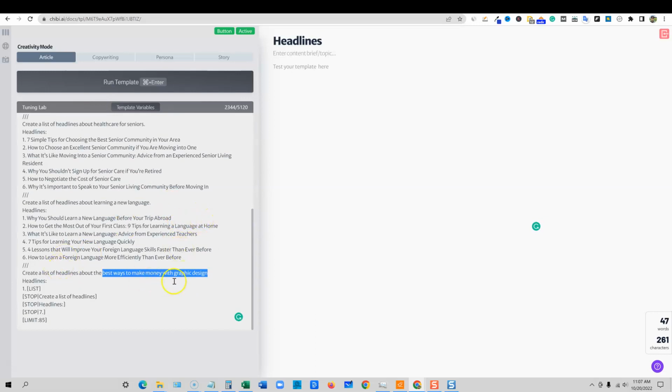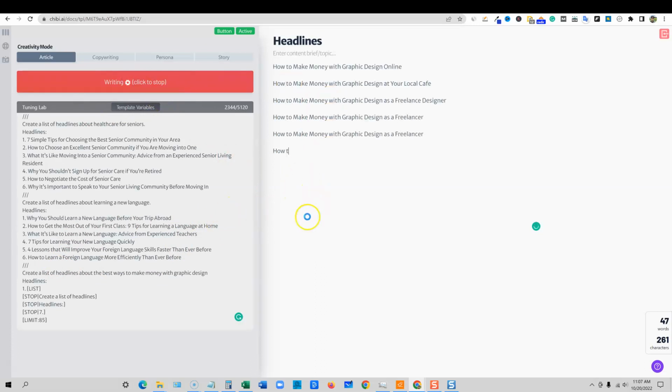Then we're going to come through here, and then we're just going to put our cursor over here, and I'm going to say run template. And it's going to go out there, and it's going to take all that coding. It's going to go out there and find me some really good topics: how to make money with graphic design online, how to make money with graphic design at your local cafe, how to make money with graphic design as a freelance designer. So that one was pretty good. How to make money with graphic design as a freelancer, and so forth, right?